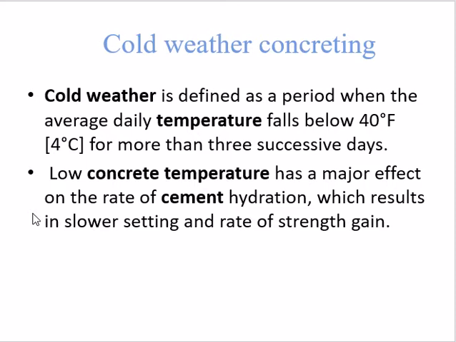Next, monitor and record the concrete temperature during curing. And use air entraining concrete and rapid hardening Portland cement, and place the concrete immediately after the mixing operation is completed. These are some precautions taken during cold weather concreting.